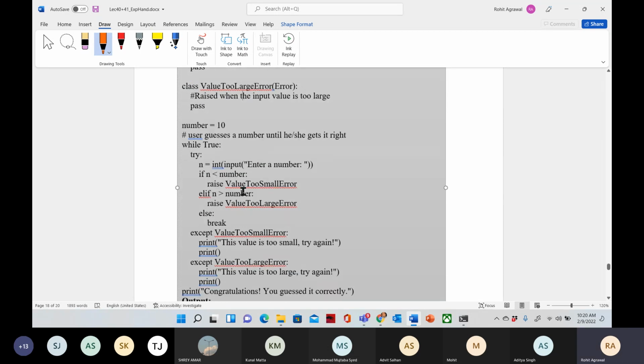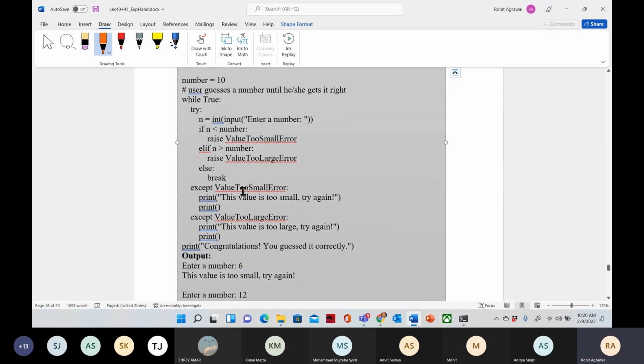Now I'm going directly here and see. I'm entering the number 6, so my n is equal to 6. Now it will check if n is less than number. n is 6, less than 10, yes.